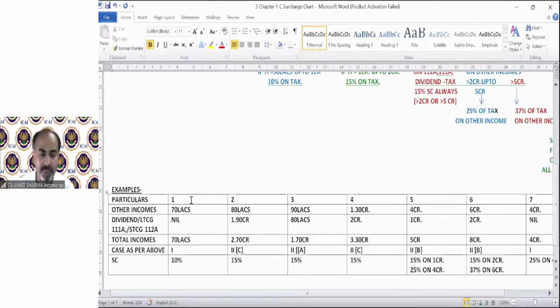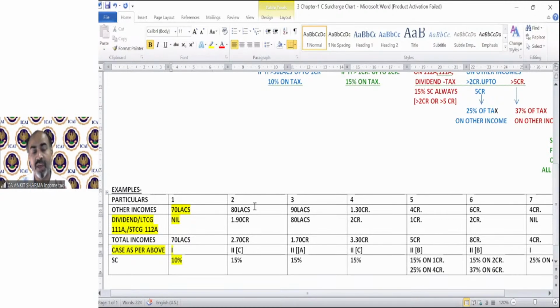Example 1, let's take only this column. It says your other income is 70 lakh only. Other income I am talking about is other than 112A, 111A and dividend. So in the question it is given that your other income is 70 lakh. These three special rate incomes are nil. So we do not have any special rate of income, and then case number 1 is applicable. It's a simple case. Income exceeding 50 lakh and up to 1 crore. So this is case number 1 as per our diagram, and due to this, the surcharge rate will be normal, that is 10%.